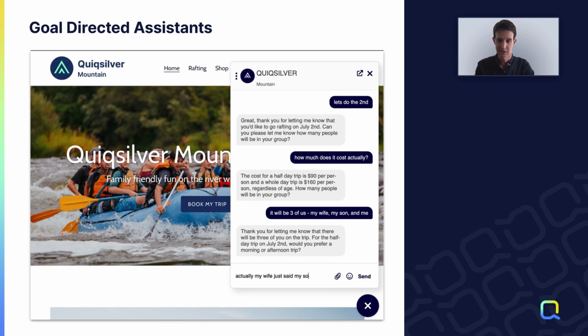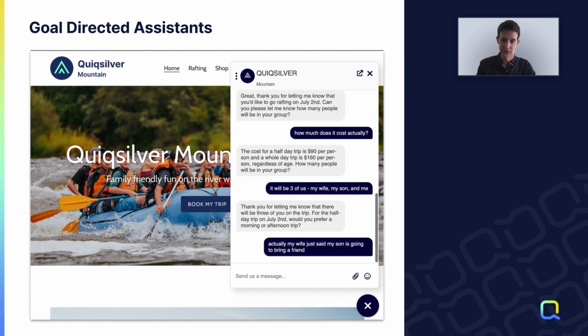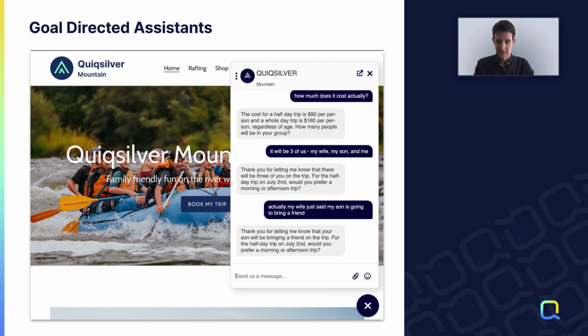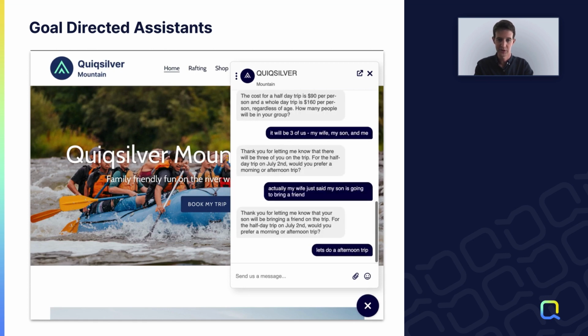So I'll go ahead and say, actually, my wife just said my son is going to bring a friend. So throwing in another curveball here. Thank you for letting me know your wife will bring a friend. So once again, redirecting me back, and we'll see in a moment, it's actually going to take that and make sure it updates our reservation. So let's do an afternoon trip.